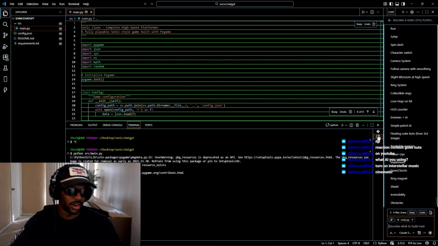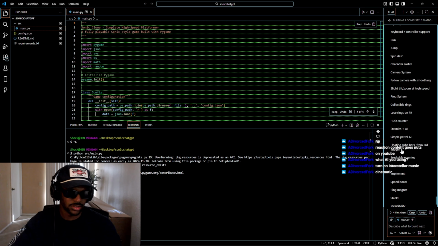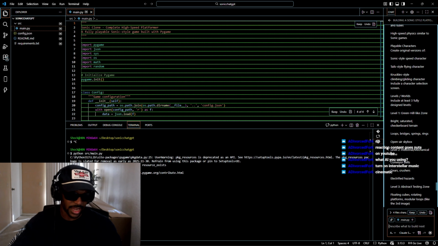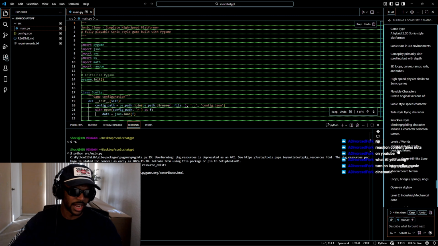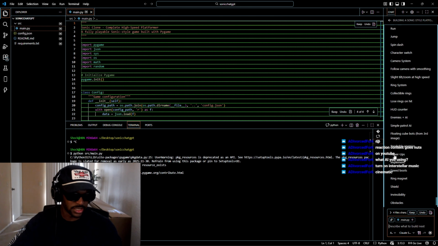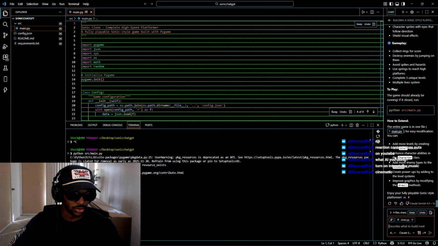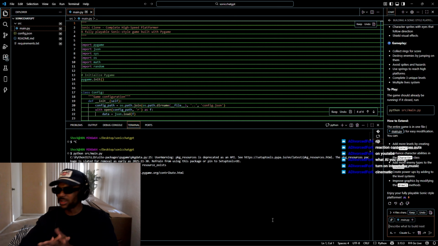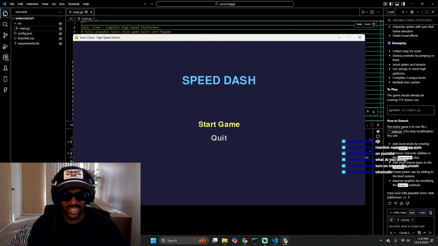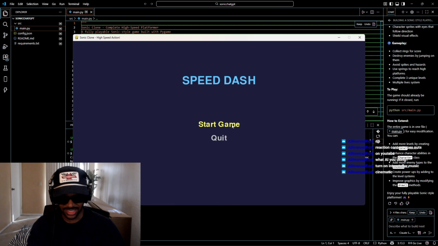After going through all of those ups and downs, little loopholes and things like that, I took out some of the file structure. I copy and paste the first portion of that ChatGPT prompt, and now it has the game up and running through Python. So the entire game is in one file, main.py, for easy modification. You can add more levels by creating new level classes, enhance character abilities, enemies. Cool, but we gotta see how it looks. We gotta see what the functionalities are. Let's start the game if it's gonna start.